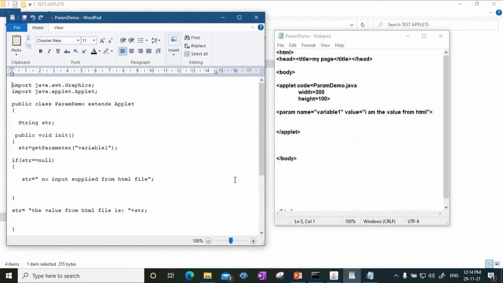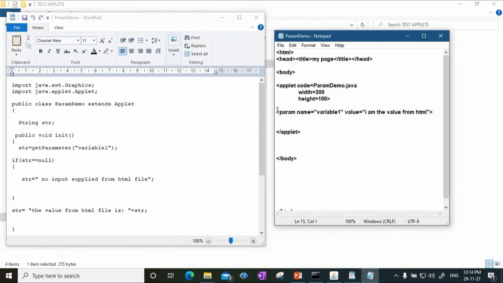Okay. Now I will slightly change the code, and I will remove this param tag. Removing the param tag simply means that I am no longer passing any parameter from the HTML page. I will save this. I have removed the param tag, so I am not passing any input from the HTML page. So when any input is not passed, getParameter cannot find any variable called variable1.